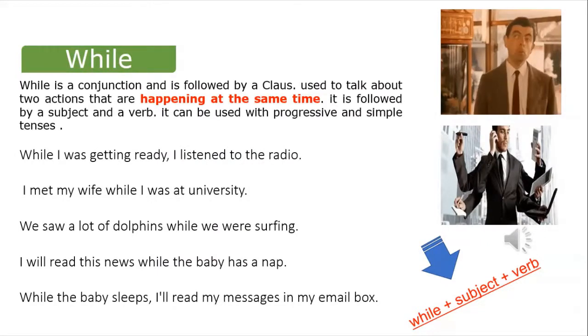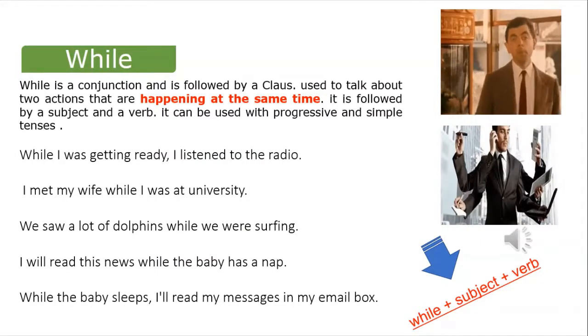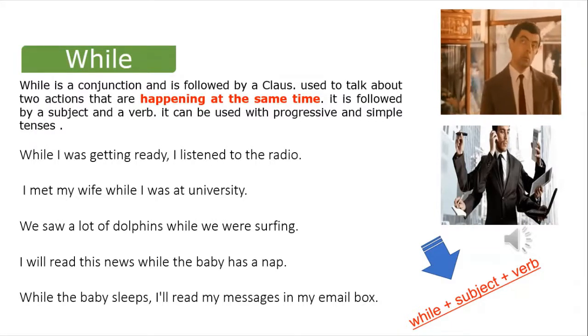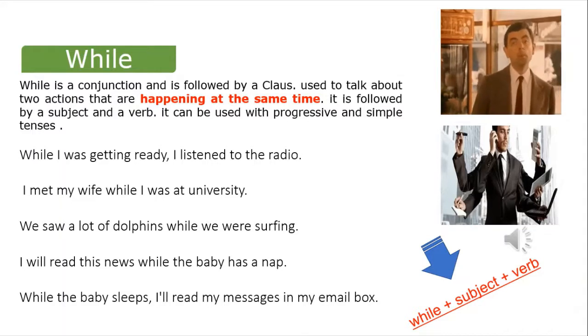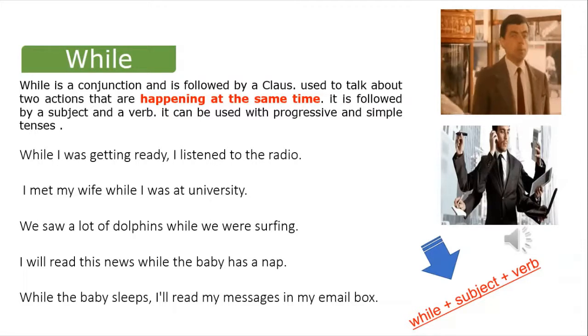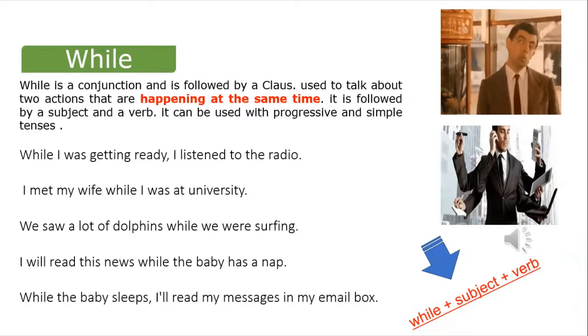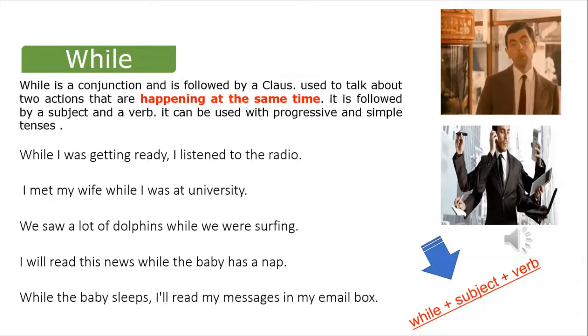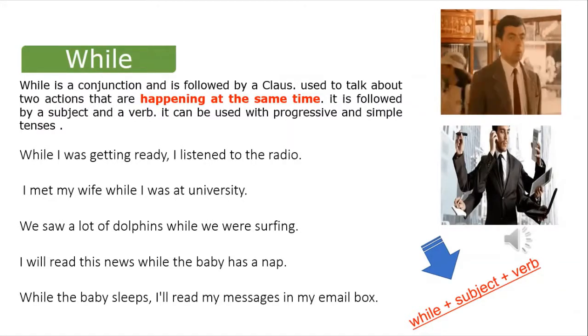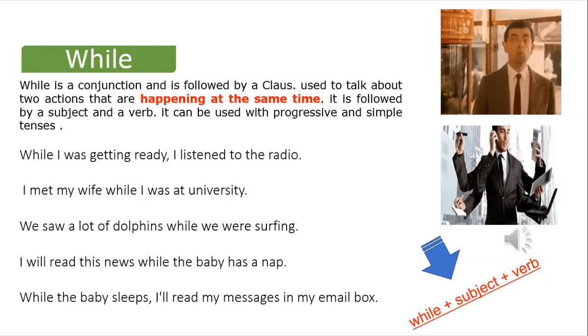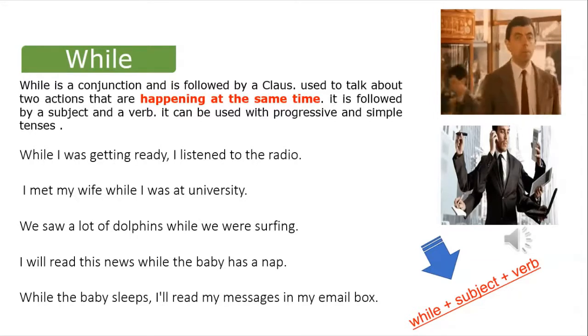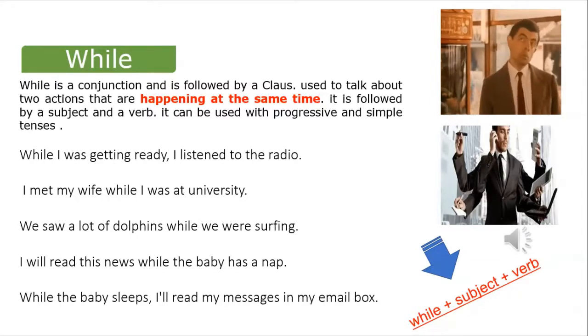Now, let's have a look at the conjunction while. Let's understand first when and how we use the conjunction while. While is used when we talk about two things happening at the same time. Two things happen at the same time. So we end up using the conjunction while when we talk about two things that happen at the same time.